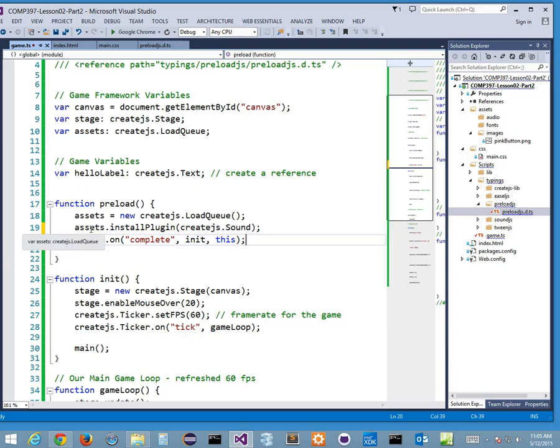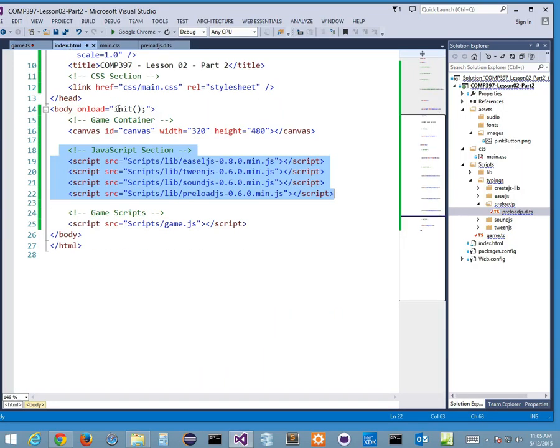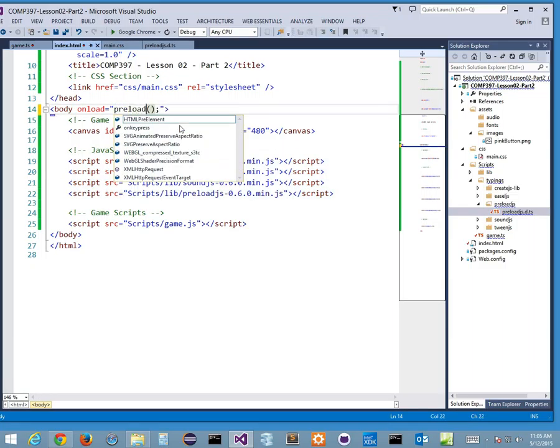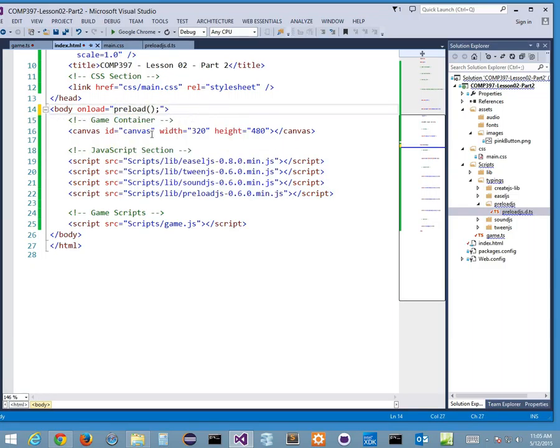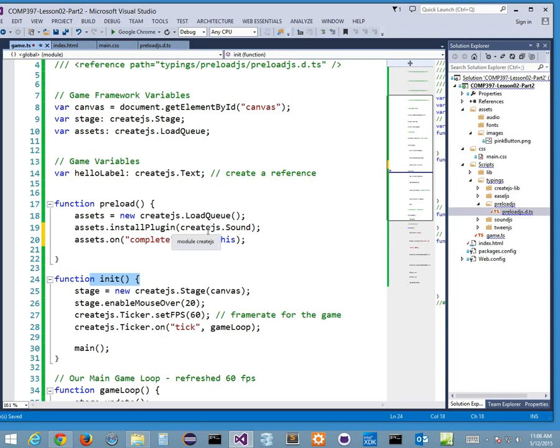Okay, cool. But that means we're starting with this preload function, not init, which is what we've got here in my index.html. So we've got to change this from init to preload, because we have to preload first and then initialize my game, right? So we're doing this in the index.html file. Okay, cool. So far we're good. So once we're finished loading, then we're doing this.